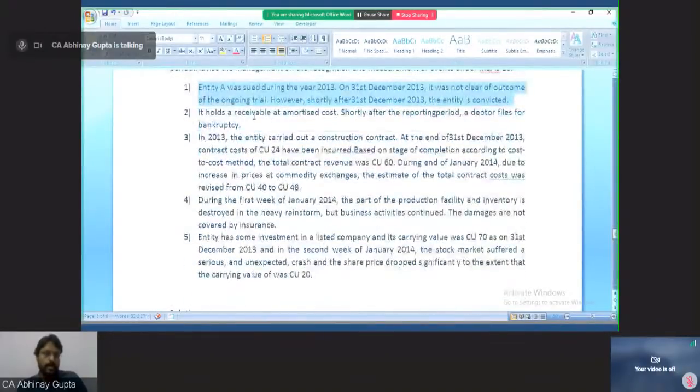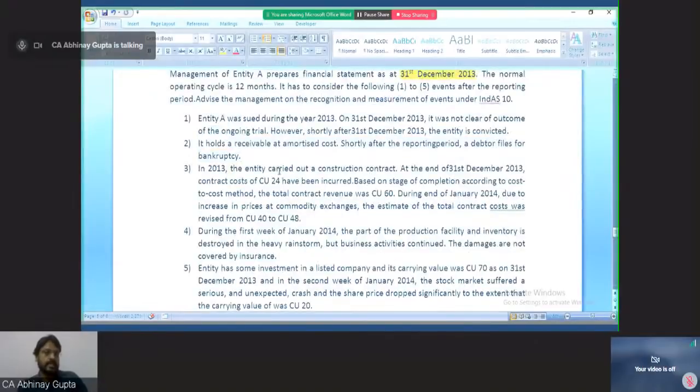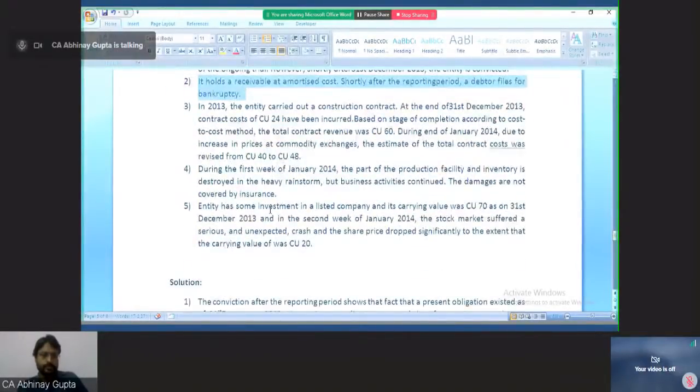Now, receivable. A debtor was there who has become insolvent or filed for bankruptcy. So it is an adjusting event, because we will assume that the debtor's creditworthiness was not good at the end of the reporting period. It's just that he became bankrupt a few days after the reporting period. Hence, it is assumed his creditworthiness was already impaired at the end of the reporting period. So again, this is an adjusting event. So the first one is an adjusting event, the second is an adjusting event. Now, what is the third situation?